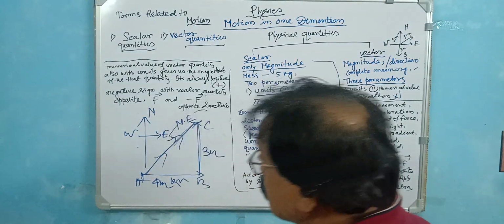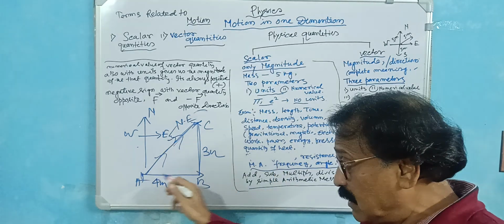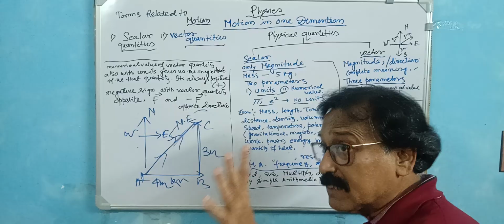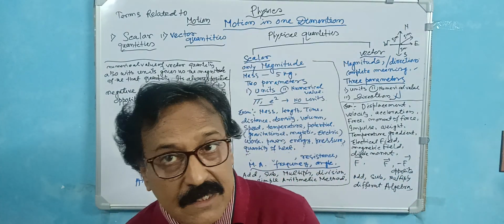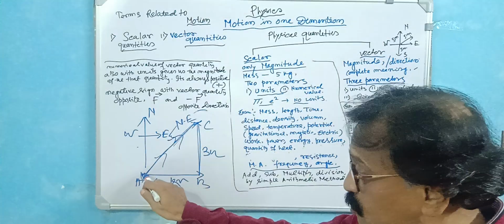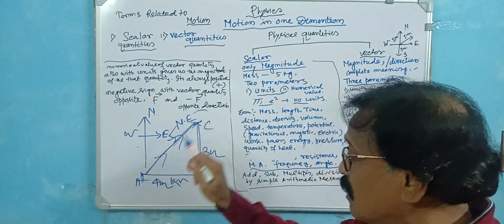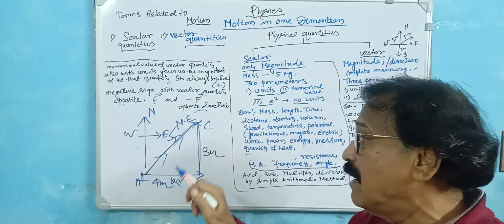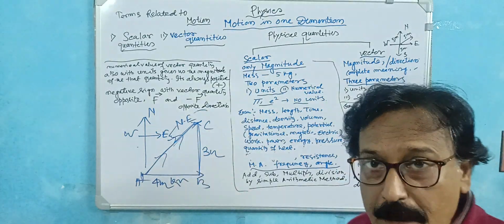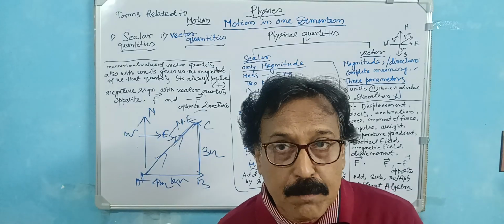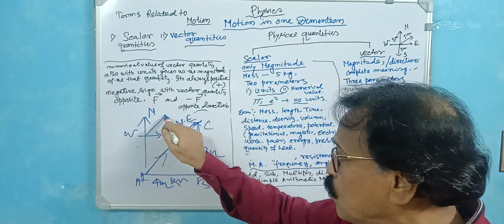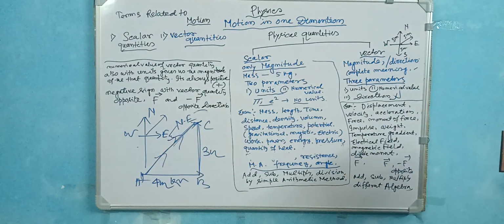The total distance covered by the man from A to C is 4 and 3, 7 kilometers. But what is the displacement? Displacement is from the final position and initial position. This is the final, this is the initial. In case of Pythagoras, you just write 5. So 5 kilometer is the displacement, towards northeast. This is a very important difference.